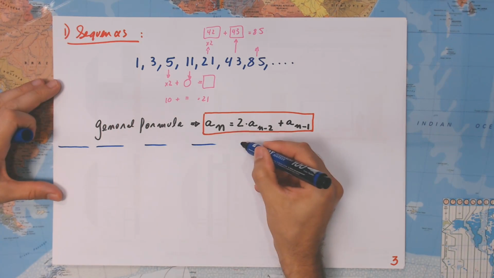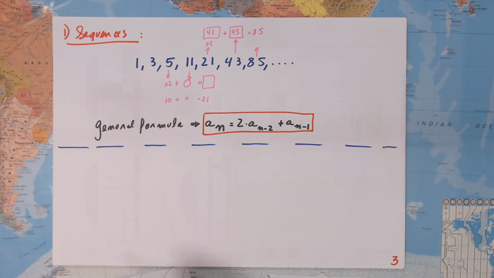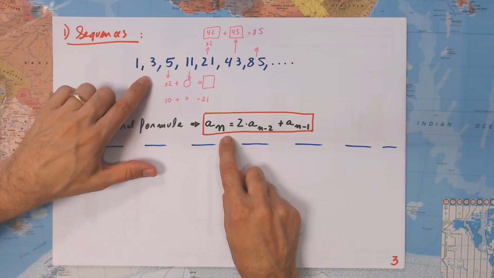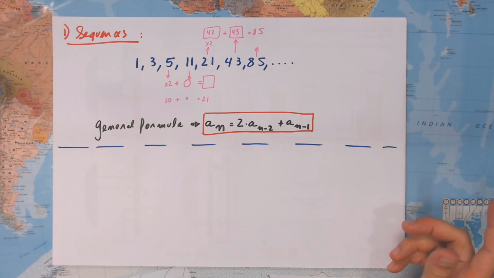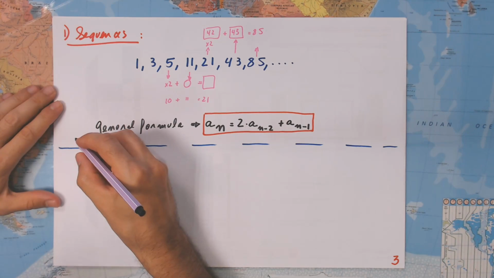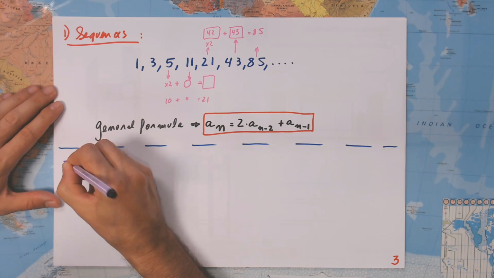Now let's see another type of general terms, because so far we have just defined a sequence based on one line of general formula. Sometimes our sequence can be given in another way.